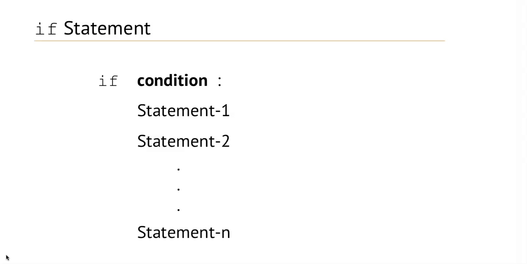So here the condition will be either true or false. So statement 1, 2 up to n, all these statements will be executed only if the condition will be true. And if the condition will be false, then these statements will not be executed.